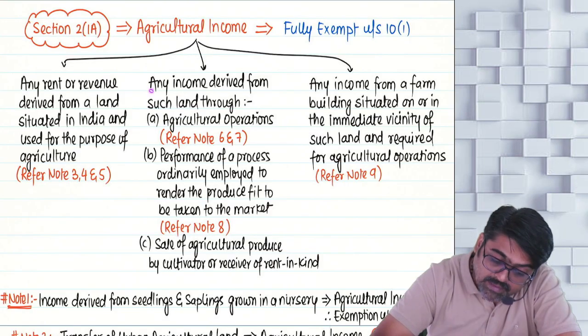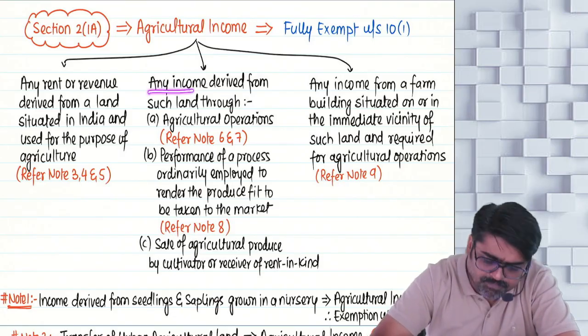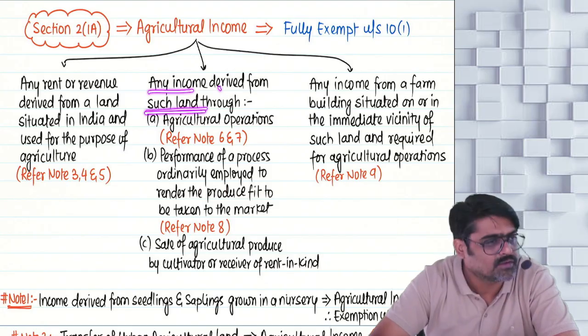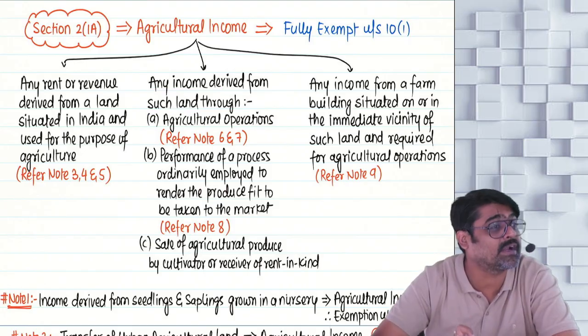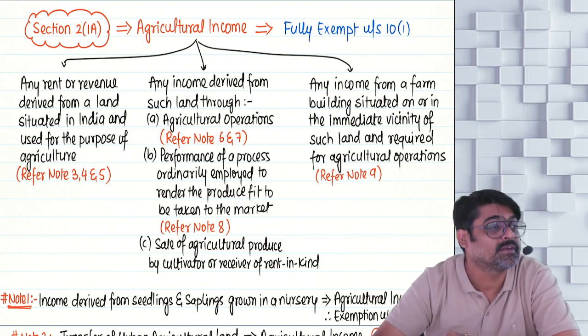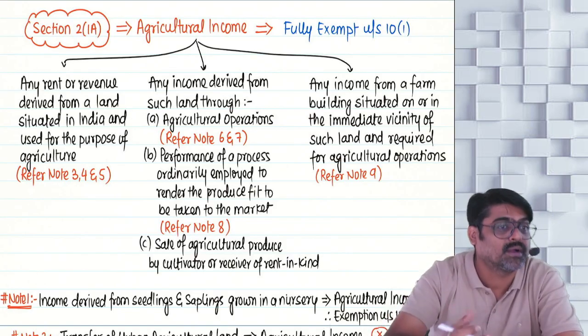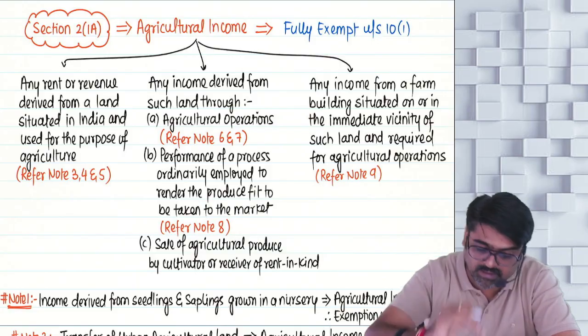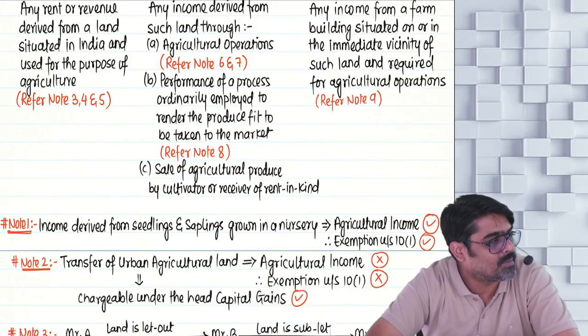Now first income is done. Second income is any income. Now they are not talking about a specific type of income. They are telling any income which is derived from such land. Which land? Such land means the land which is situated in India and used for the purpose of agriculture. From such land, any income is derived by performing agricultural operations.